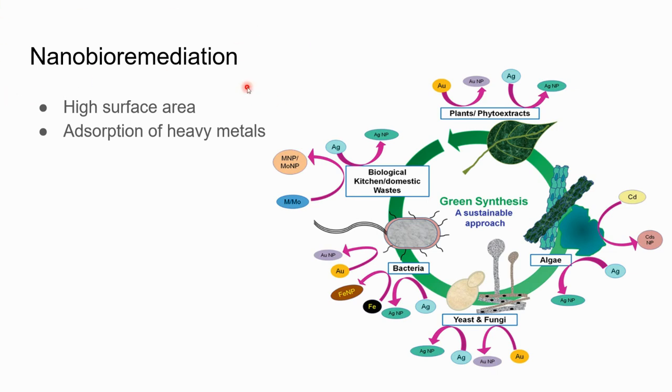Now the nanobioremediation. First of all we will discuss the bioremediation. What do we mean by bioremediation? Bioremediation is a widely used term in the context of saving the environment. Why is this so? This is because, as we know, the physical and the chemical properties of the pollutants affect the biological activity of the organisms found in an ecosystem. So the chemical properties and the concentration of the pollutant determine their toxicity and persistence in the environment.